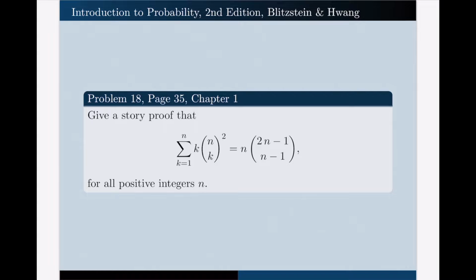It would be a good idea if you pause the video at this point and try to solve the problem yourself first. If you find the problem hard, the book has provided a hint, which I will show on the next slide. If you want to think about the problem without looking at the hint, just pause the video at this moment. Otherwise, you can go and see the hint.